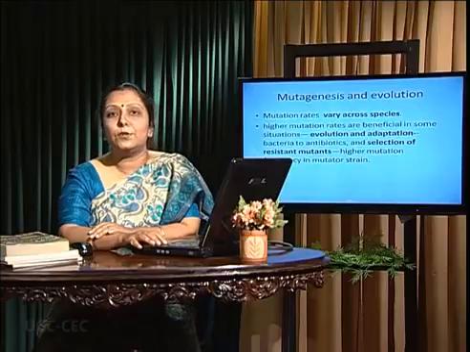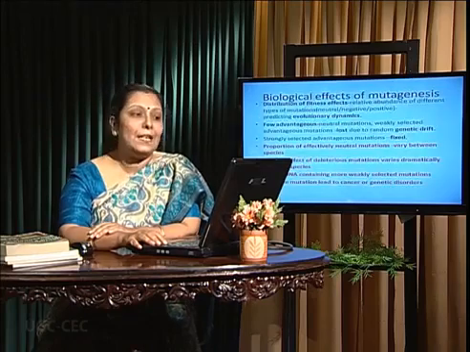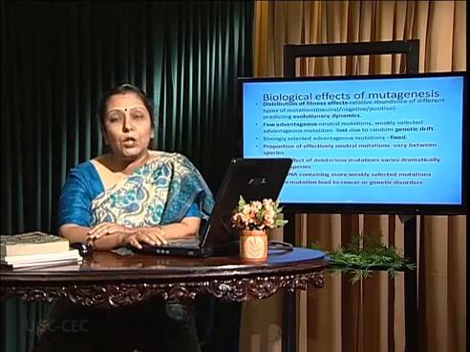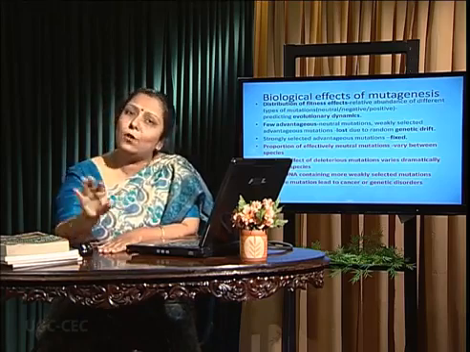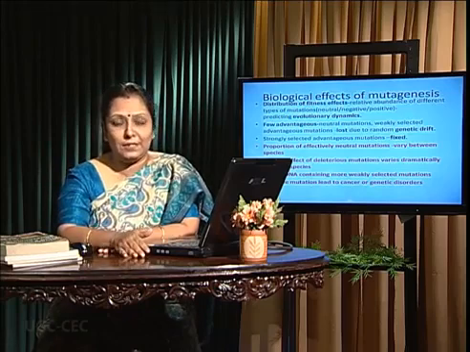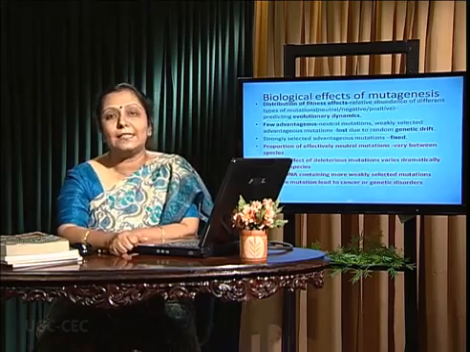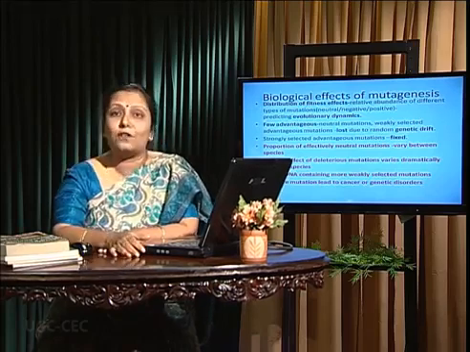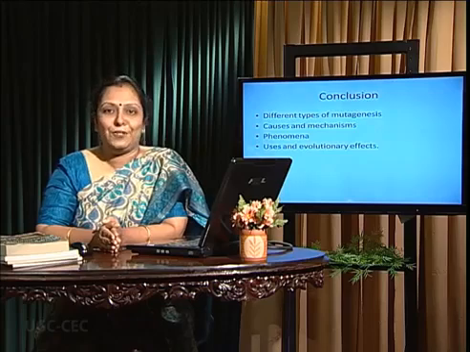So mutagenesis is related to evolution by changing the ecology and evolution as well as effectiveness. Biological effectiveness is related to differential fitness: if a mutation is positively selected but not so strongly, it is lost by genetic drift. But if it is strongly selected, it is fixed. And negative mutagenesis varies among the different species, causing disease and cancer. So I have discussed all the different types of mutagenesis, their characteristics, their biological effects, and their relatedness to evolution. Thank you very much.